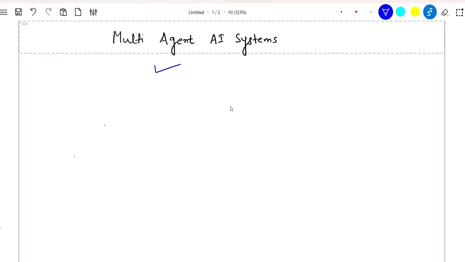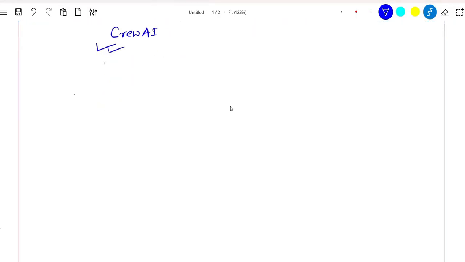System. And this system we are going to build using a different framework known as Crew AI. In case you have not heard about Crew AI, this is another framework that is gaining momentum in the world of agentic AI, and hence I am intentionally putting this in the course so that you are aware of this as well. Okay, we will go into the Python code, but before that, what is a multi-agent AI system?